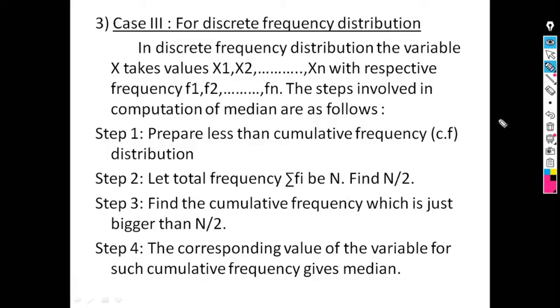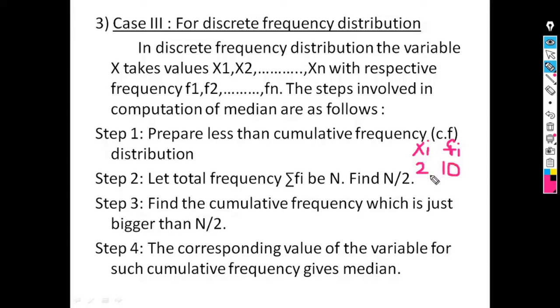Now we see calculation of median for discrete frequency distribution. Discrete frequency distribution means observations along with frequency. Suppose we denote the observations by xi's and its corresponding frequencies by fi's. Suppose the first observation is 2, its frequency is 10.